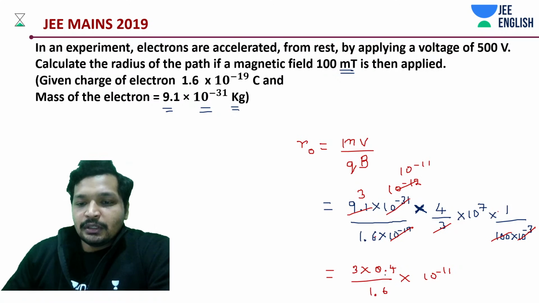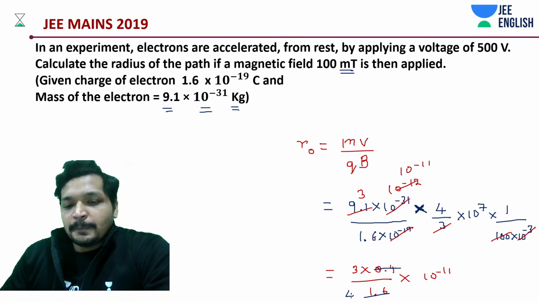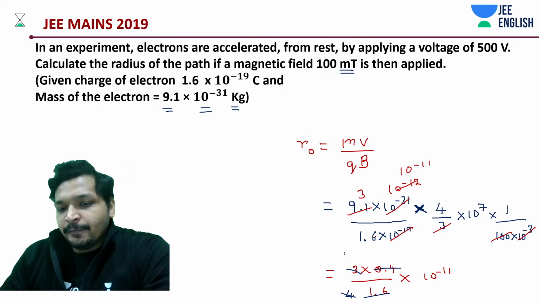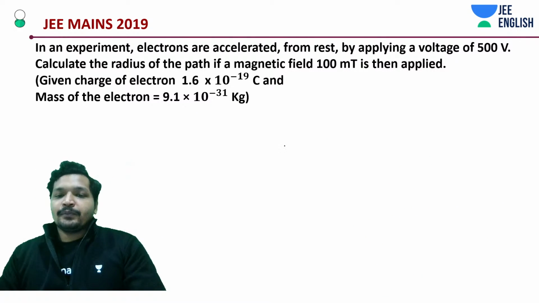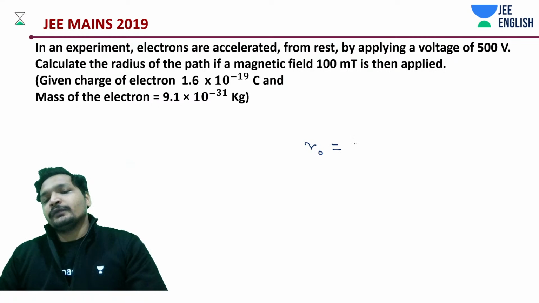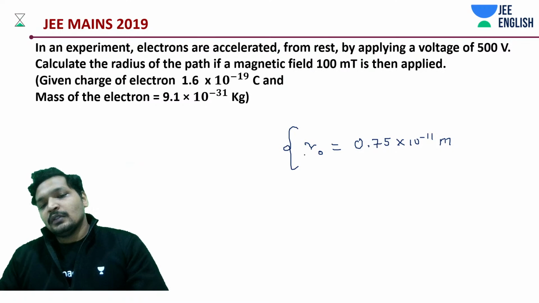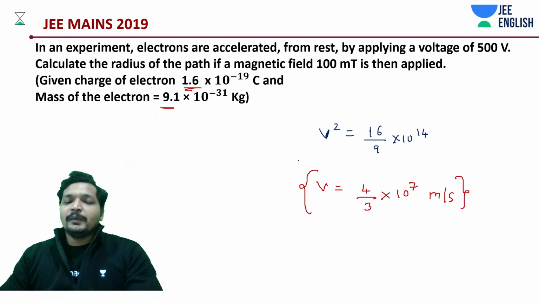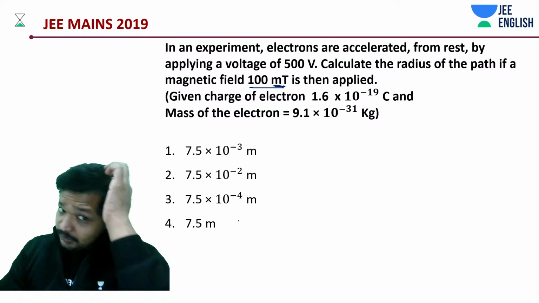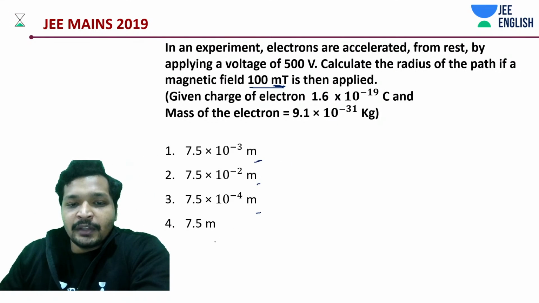I need not tell you anymore. So just cancel this, cancel this. You'll be having something like 4. This is going to be 0.75 into 10 to the power minus 11. That's it, end of this story. 0.75 into 10 to the power minus 11 meters. I think we don't have to revise these concepts again because probably we have discussed them already. So if you're noticing it, that's what I told you. Be very careful, be very careful, be very careful.